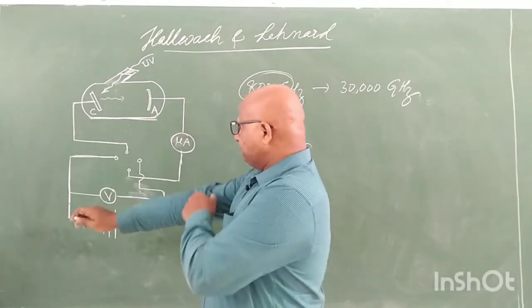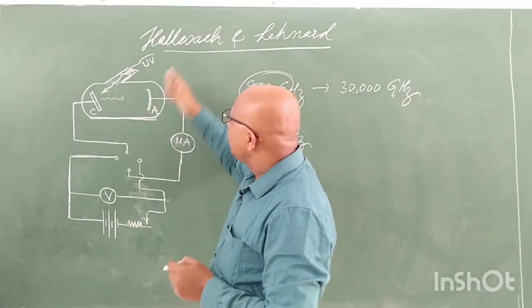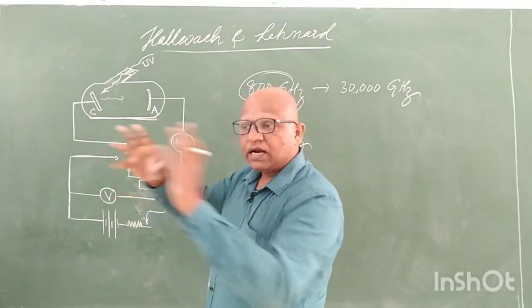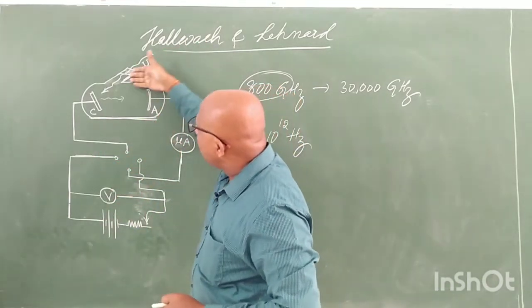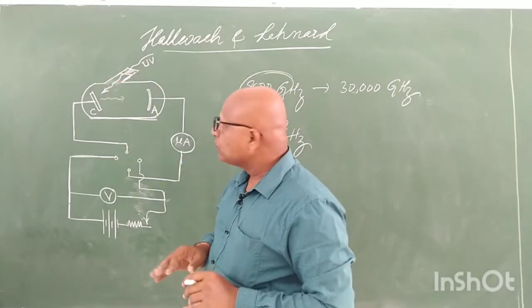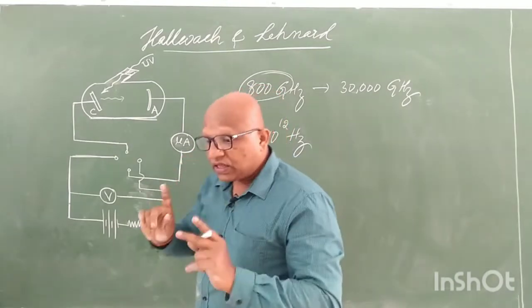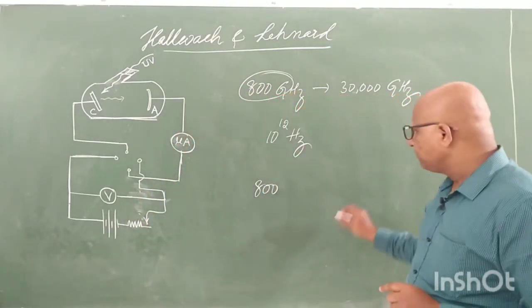That was the setup. Even though the anode has zero potential, suppose, it neither attracts nor repels, it is simply neutral. If ultraviolet light of certain frequency falls over them, then electrons are released from the metallic surface with all velocities. This is a very important thing to be noticed.